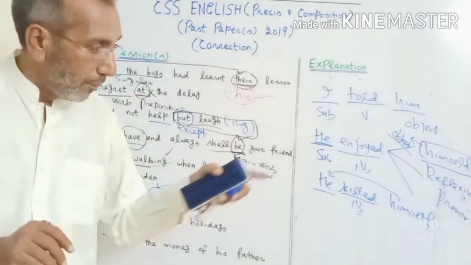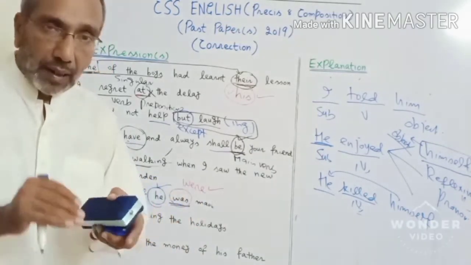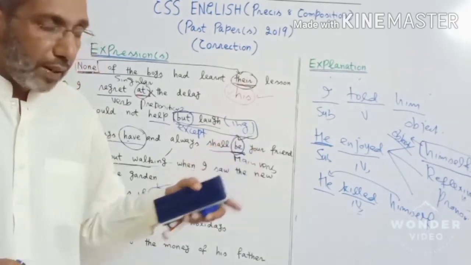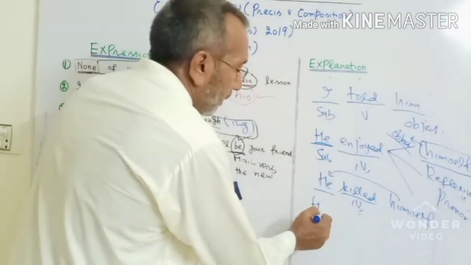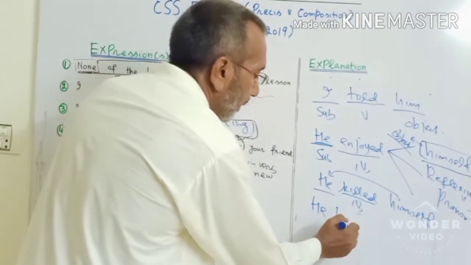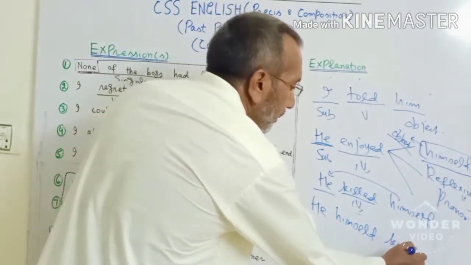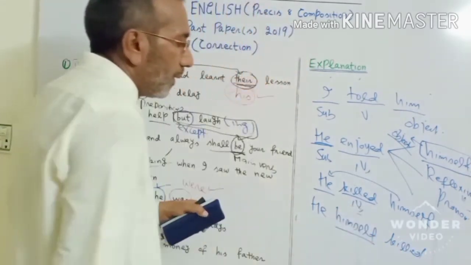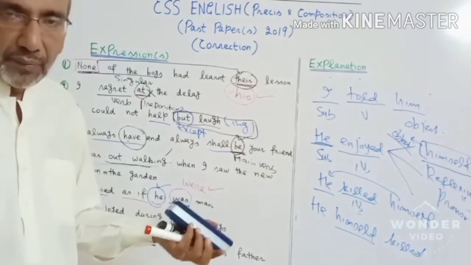But especially in the CSS exam or in very high level exams, sometimes they change this expression a bit. Suppose you say, he himself. And students say, okay, I was told that this is a reflexive pronoun, so it's reflexive.